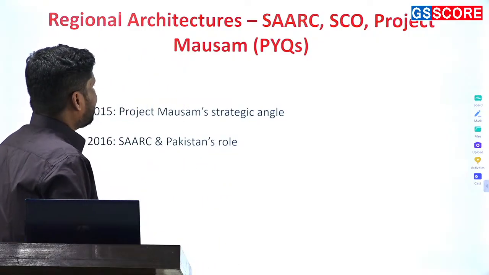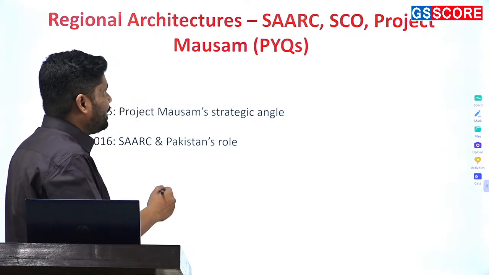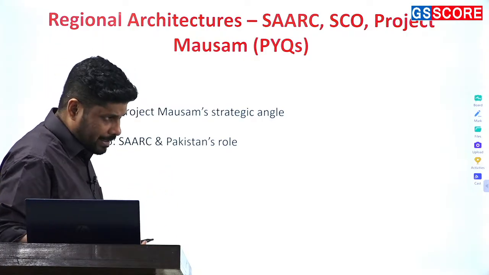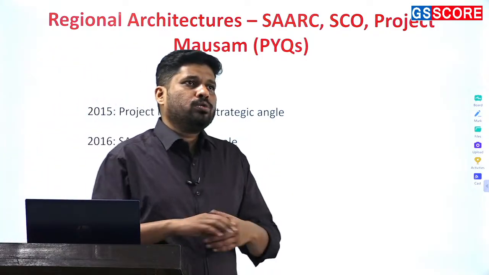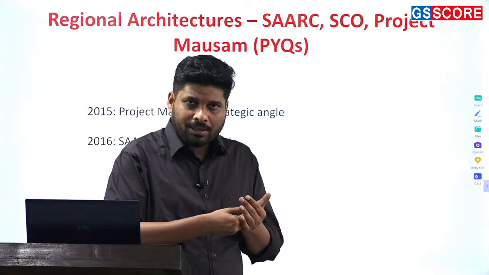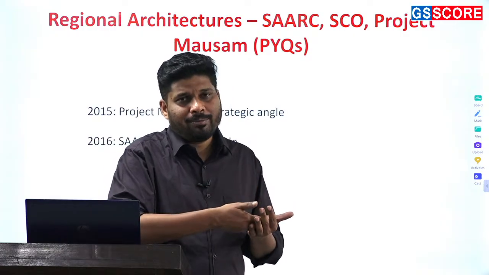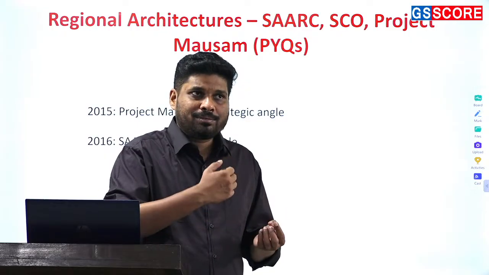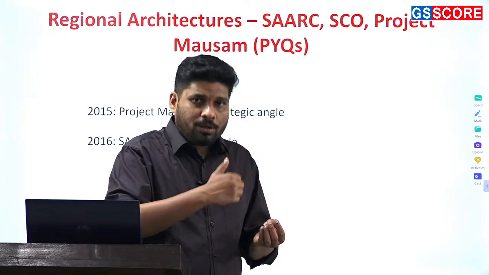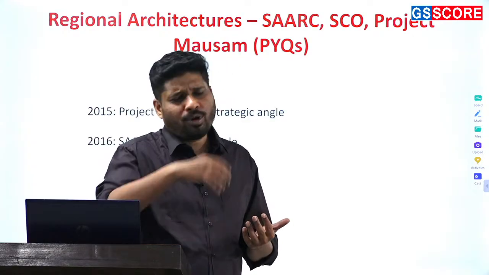All right, regional architecture: SAARC, SCO, Project Mausam, not that much this year, but yes, SAARC and SCO and BIMSTEC. Add to this BIMSTEC. Okay. Look into the characteristic features of BIMSTEC. Look into what BIMSTEC intends to do. Look into the reasons for BIMSTEC being so pragmatic and accelerating when it comes to performance. And also look into some of the drawbacks of BIMSTEC. Okay. What will be the way forward?